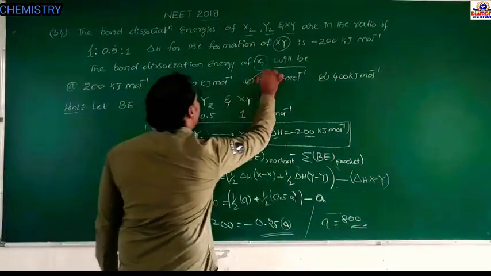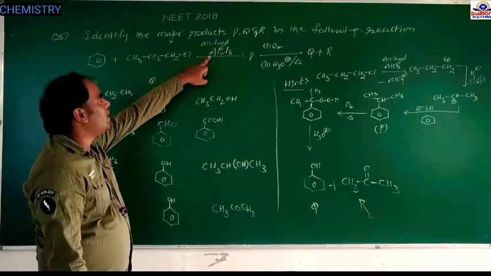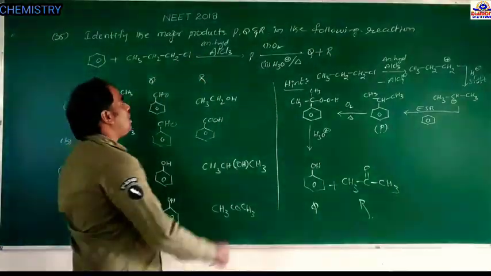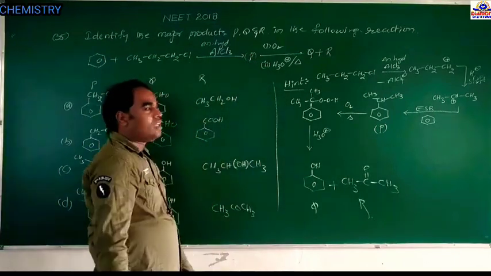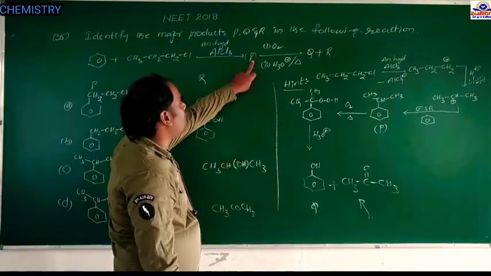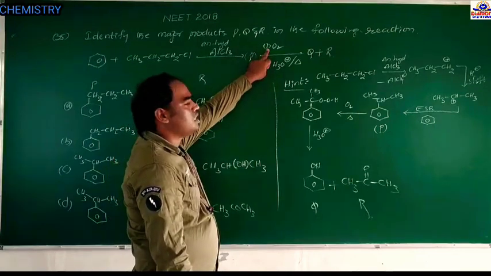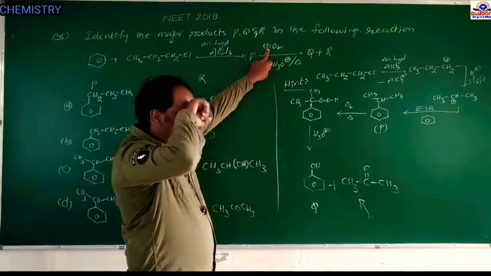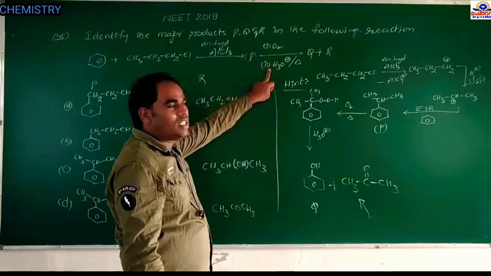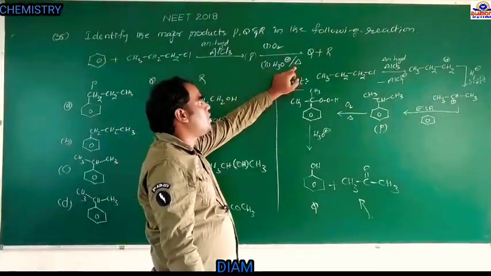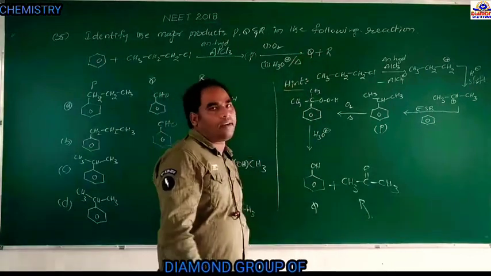Therefore, C is the answer. In the presence of anhydrous AlCl3, it forms an intermediate, that is P. Here P reacts with oxygen. First it reacts with atmospheric oxygen O2, and second it undergoes hydrolysis. In the presence of temperature it forms Q and R.